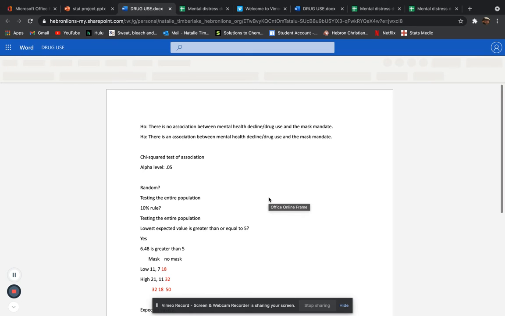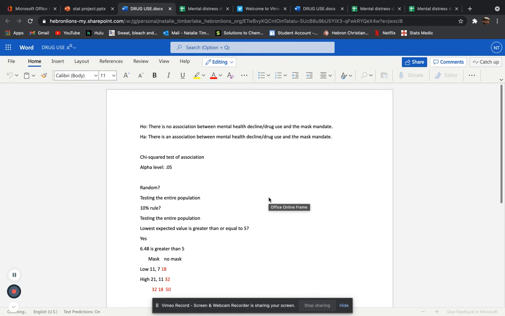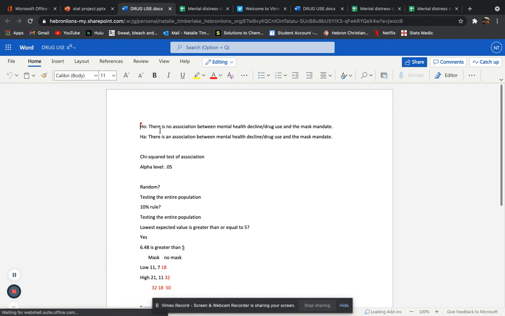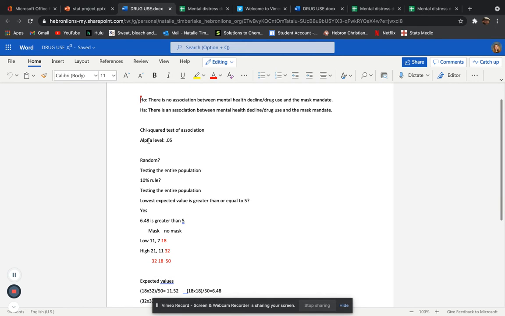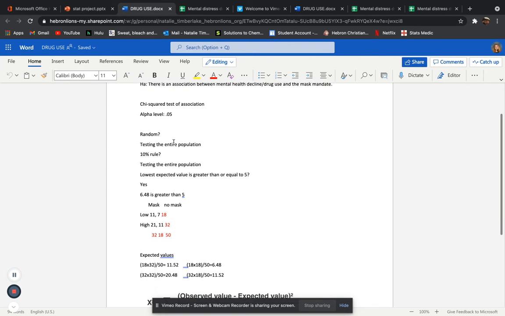This is the association for drug use. The null, which is saying there is no association between mental health decline / drug use and the mask mandate, versus the alternative, which is saying there is an association between mental health decline / drug use and the mask mandate, are what are being tested. You assume that the null is true. Knowing the alpha level, which is the level that the p-value is compared to, is 0.05, you can then test